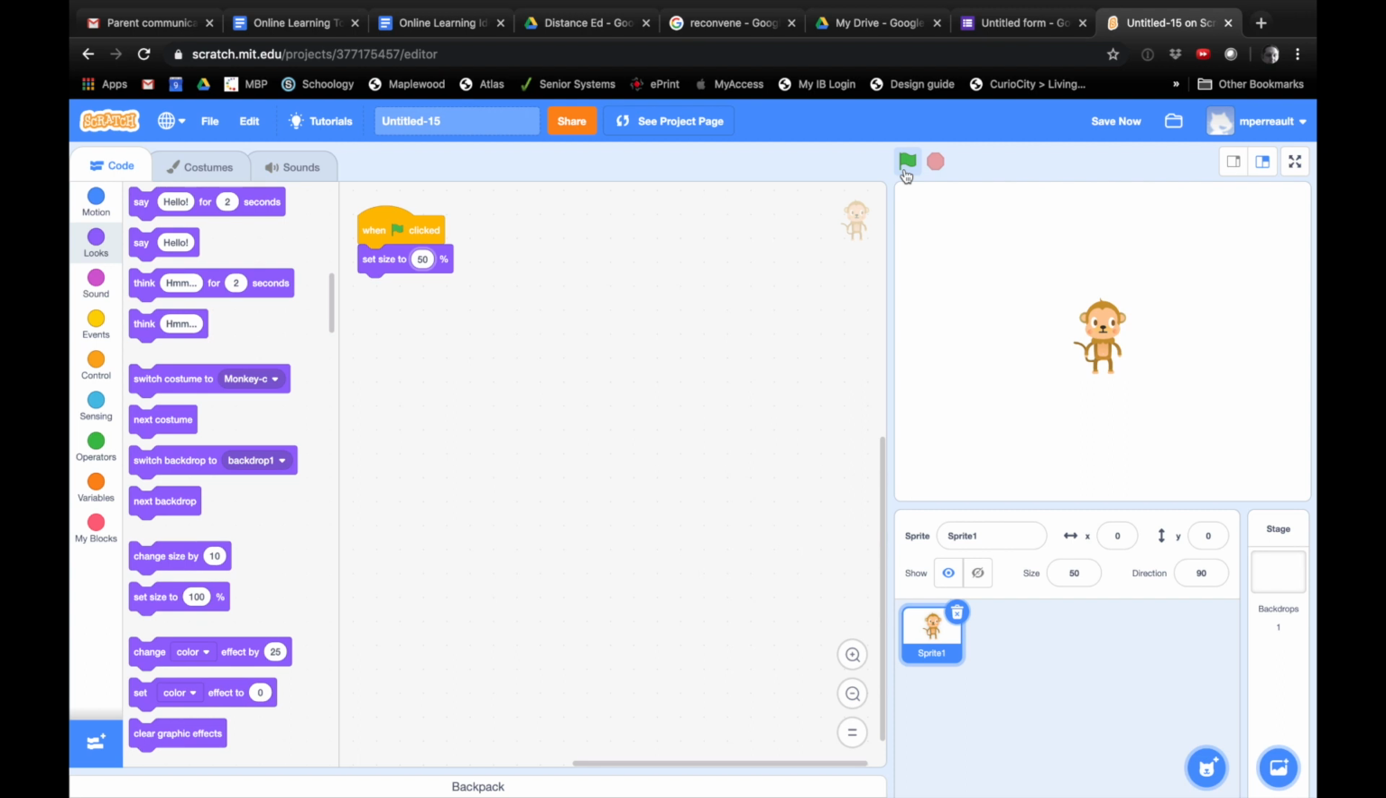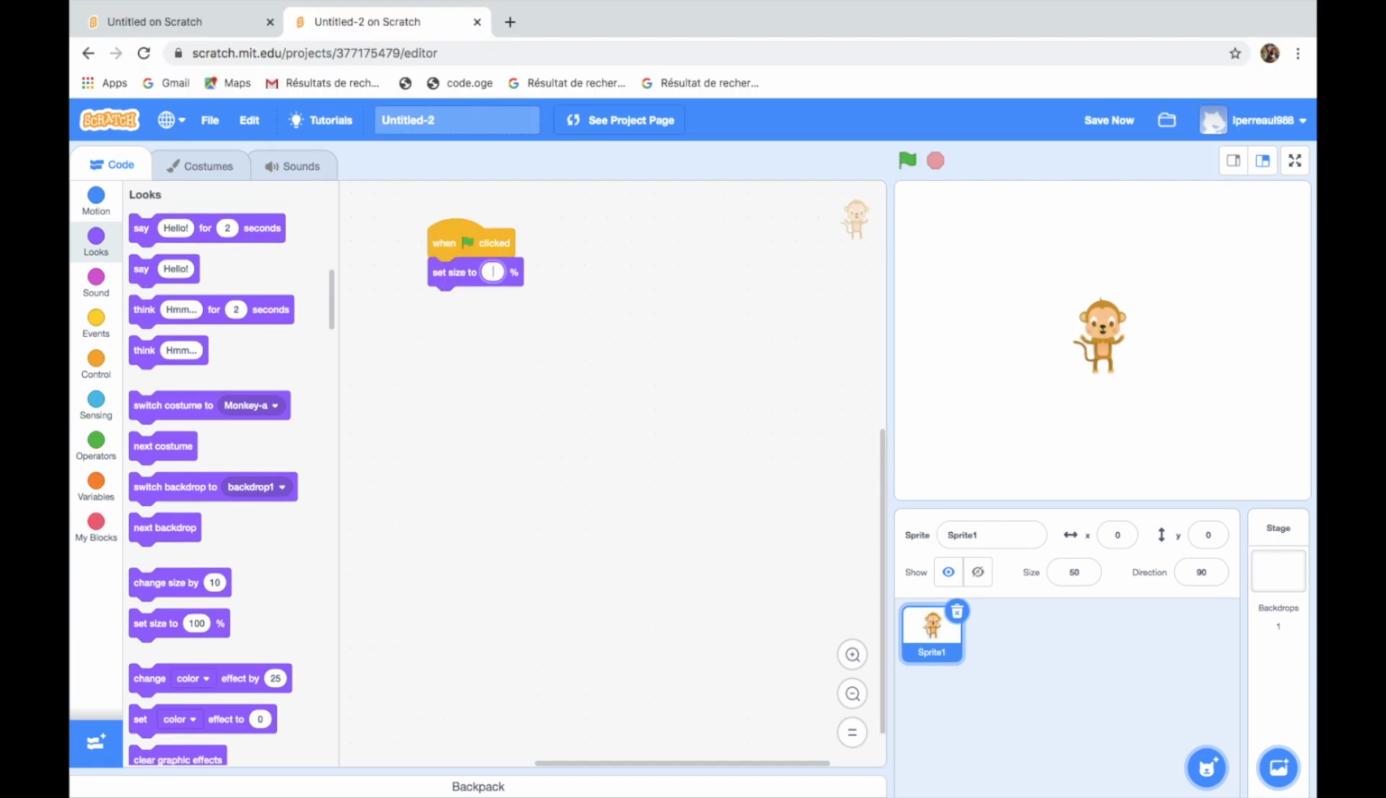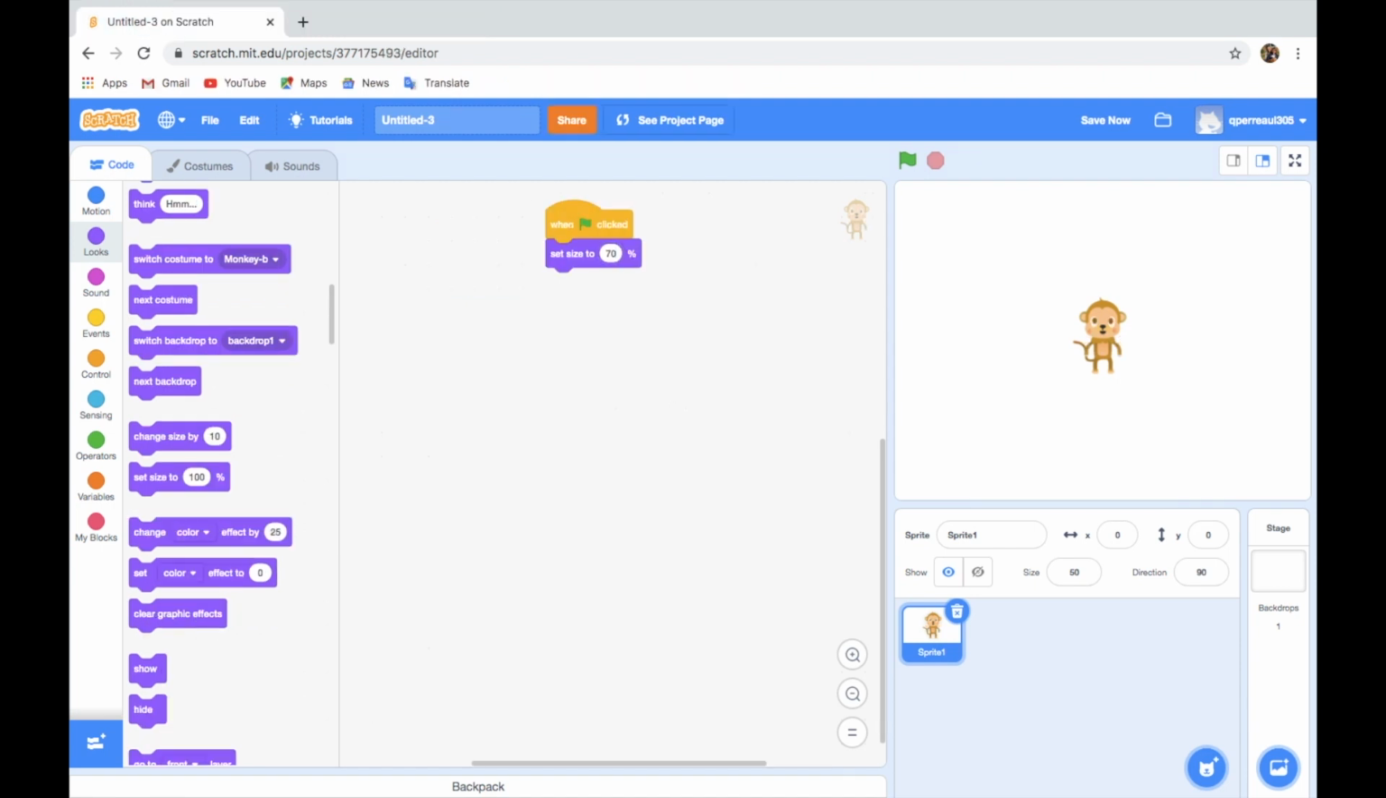Let's say it's too small to you and you want him to be a little bit bigger, you can always change the size again. I think that mine's a little bit too small for me. Same with me. So I'm going to move mine to 65. I'm going to try 70. So now I like the size of mine.